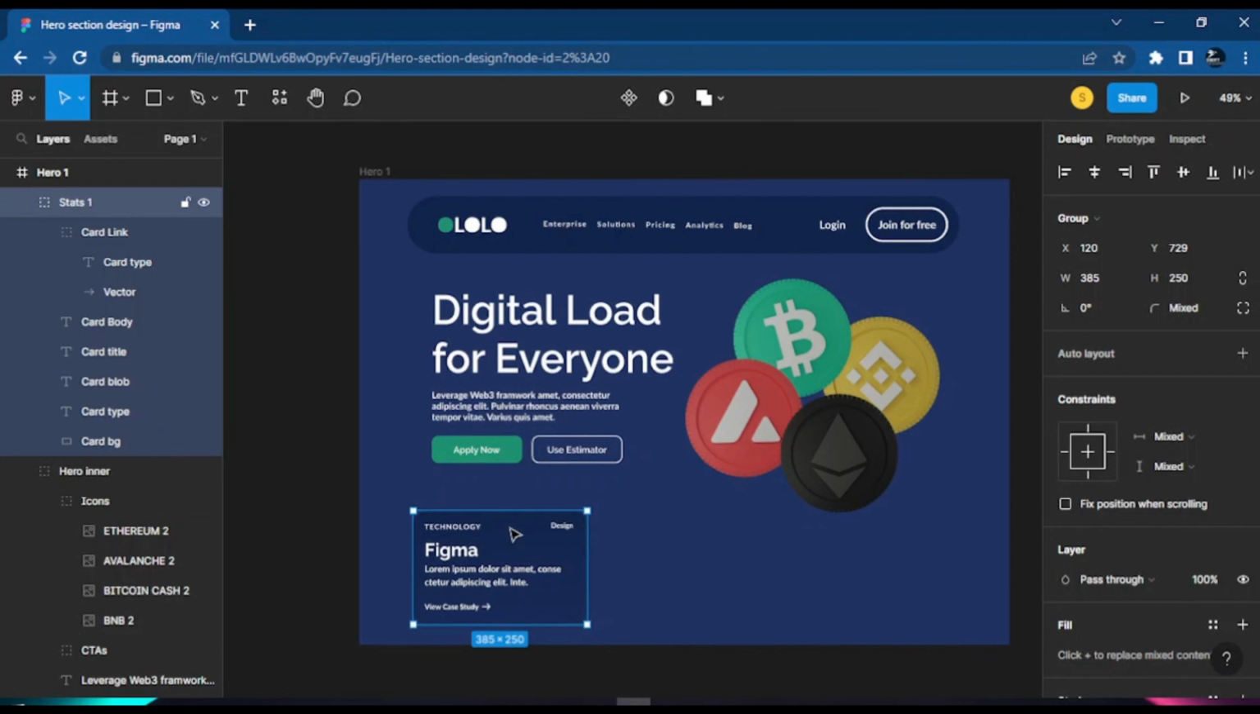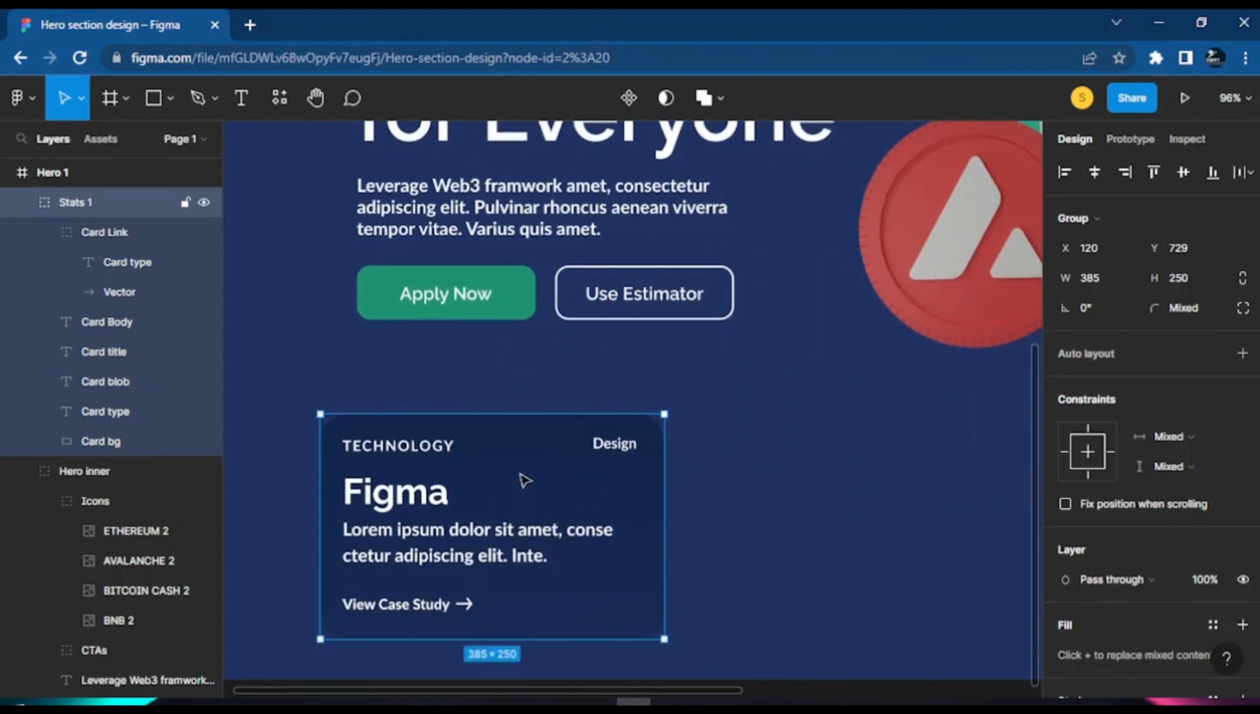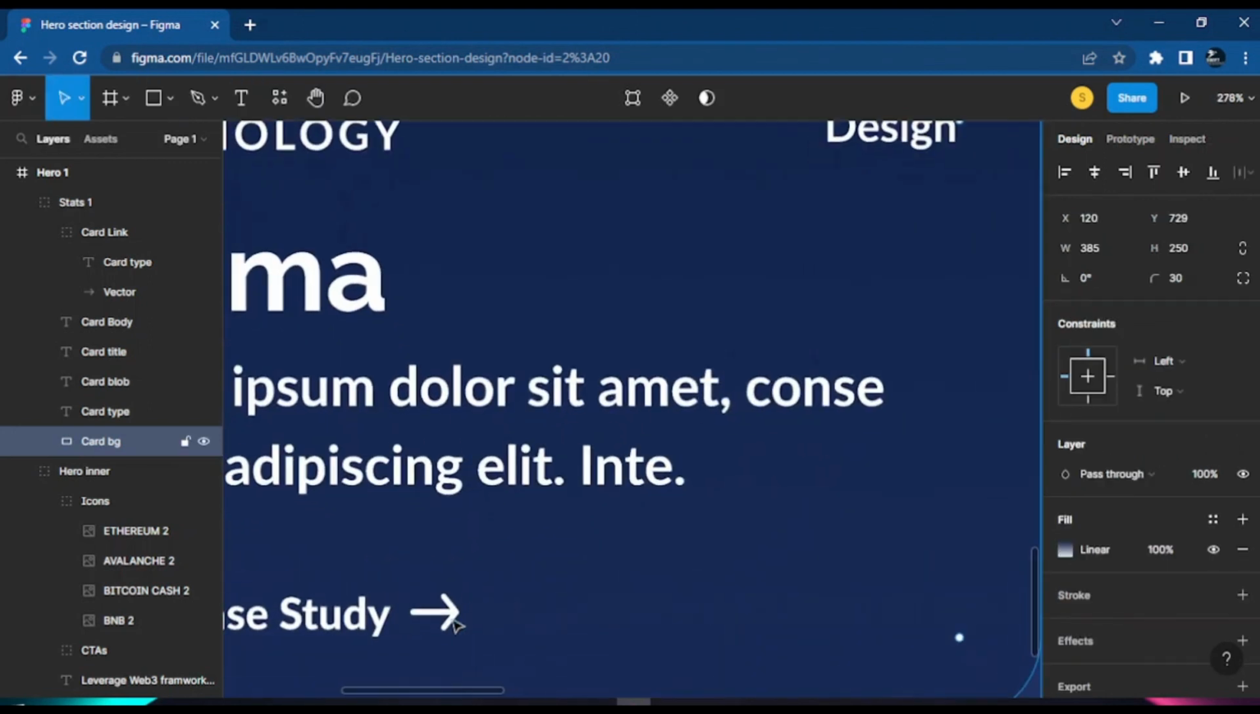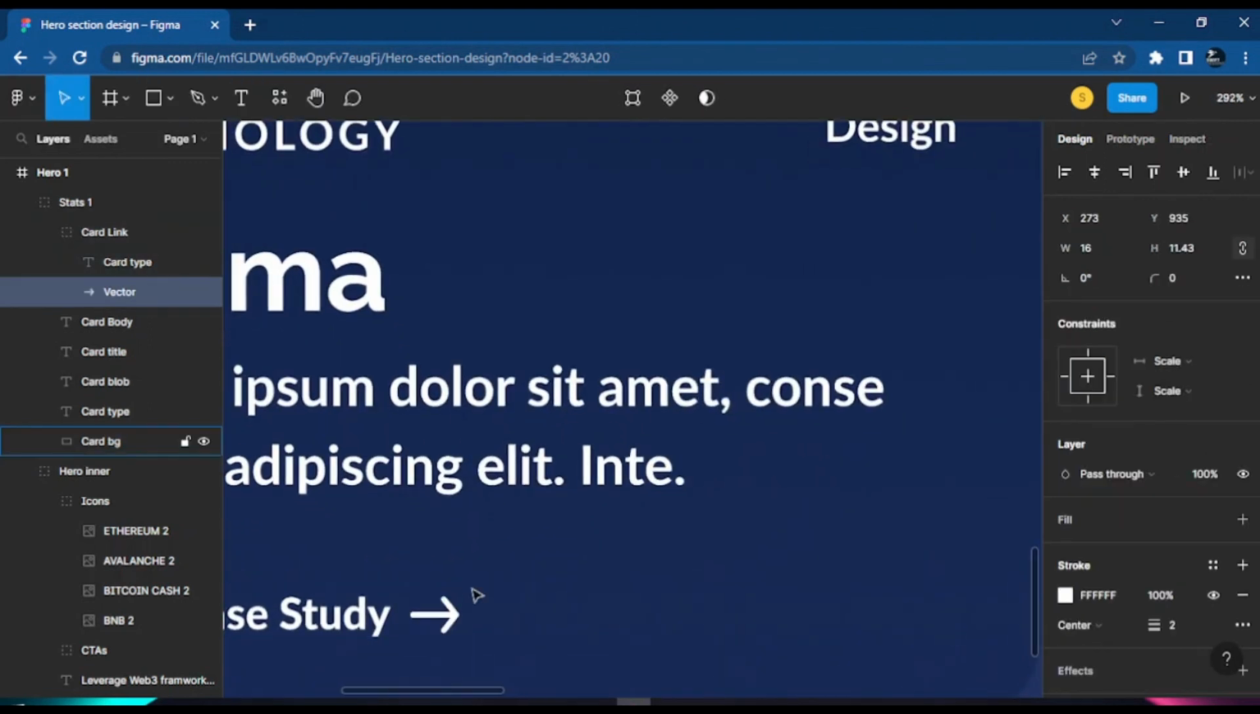All right. So as we have this design here for this card, let me arrange this a bit more. My eyes are bothering me about one thing here. So let me just move this down a little.